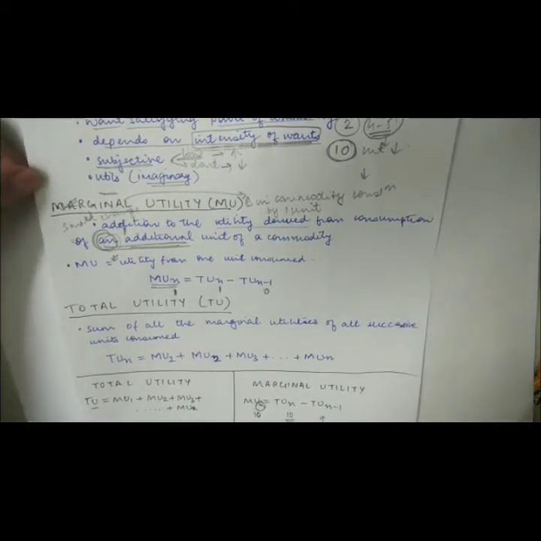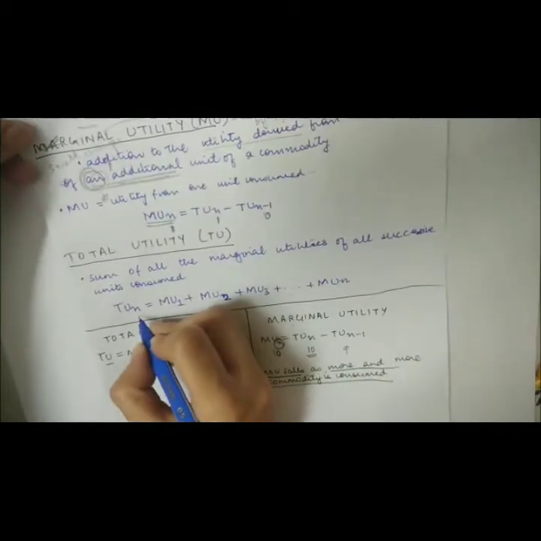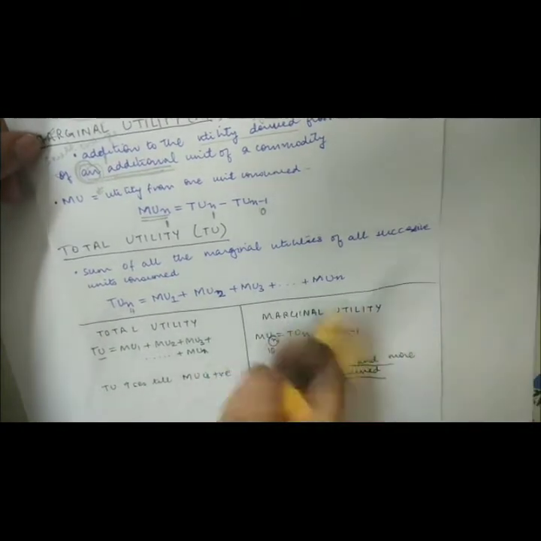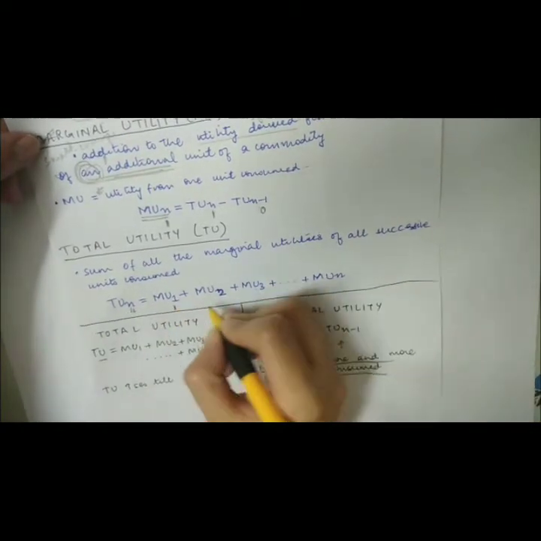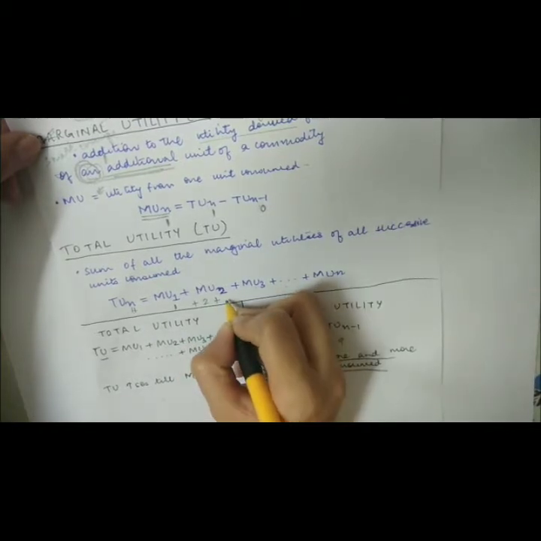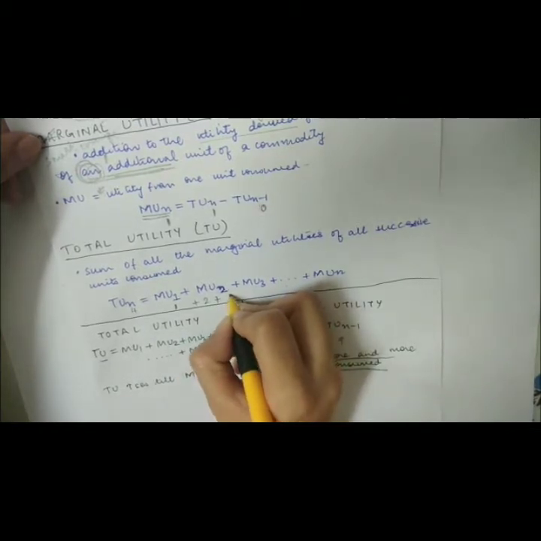Just remember, what is total utility? Total utility is the summation of all the marginal utilities of all the successive units consumed. For example, total utility for commodity 4 will be the marginal utility from commodity 1 plus the marginal utility from commodity 2, 3 and 4.